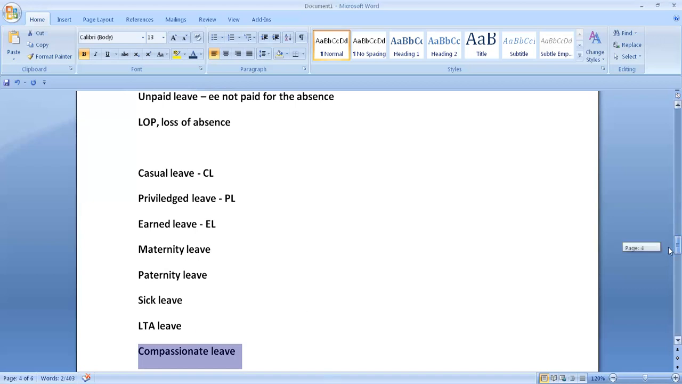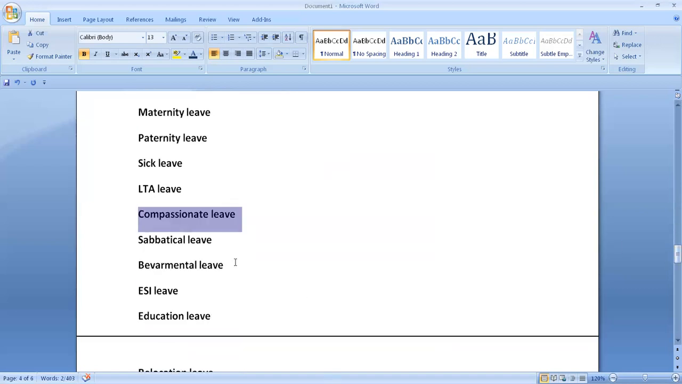Compassionate leave, sabbatical leave, or governmental leave, all these are different leaves. They can be maintained, for example, for any emergency to the employee, like a death in the family. 1 week is approved, but it is not coming under any act. Compassionate leave, sabbatical leave, governmental leave are not coming under any act. It is up to the company to maintain.